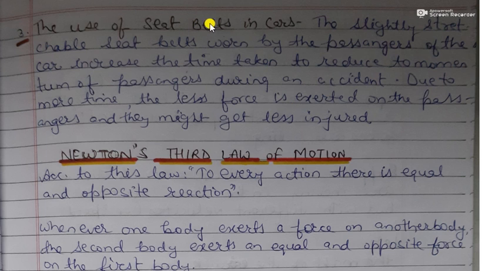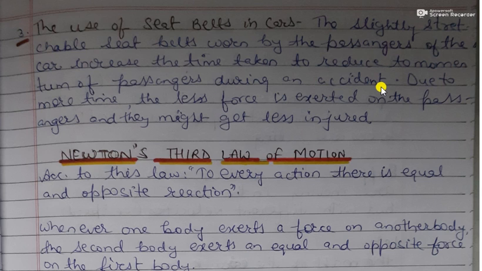Students, the use of seat belts in cars is also based on Newton's second law of motion. Slightly stretchable seat belts are used in cars and are worn by the passengers of the car. Now, what is the use of these seat belts? These stretchable seat belts increase the time taken to reduce the momentum of the passengers during an accident.